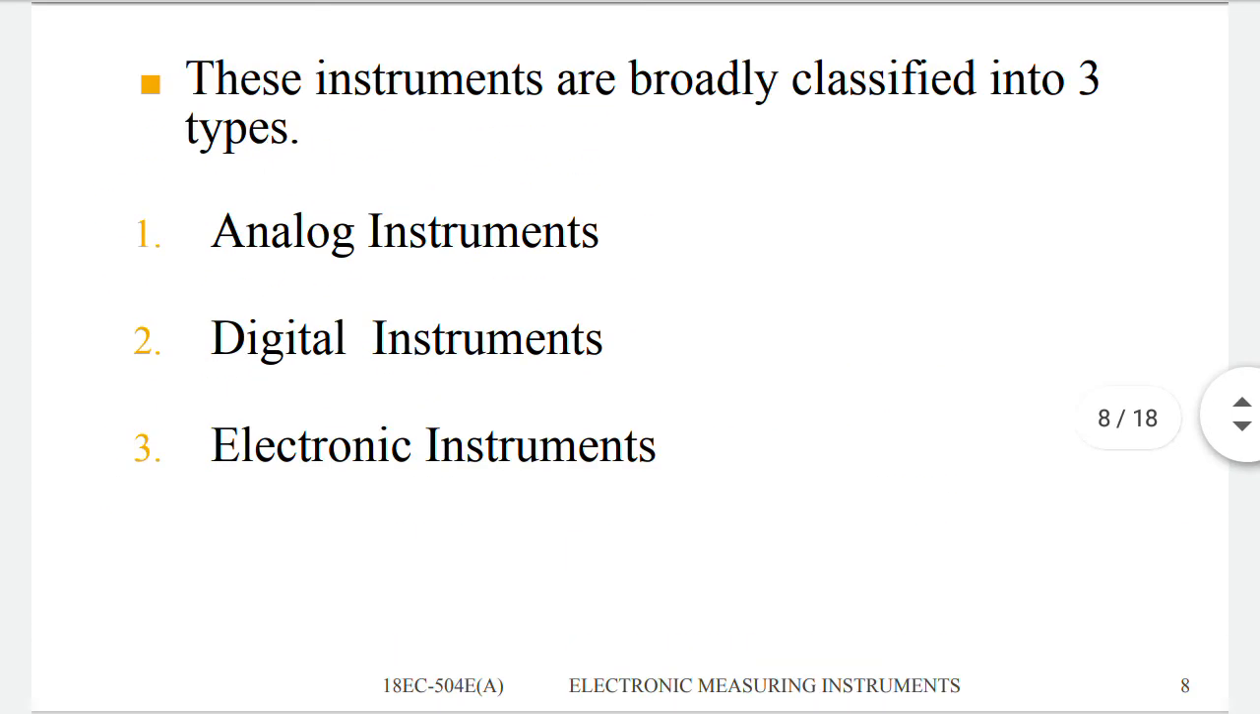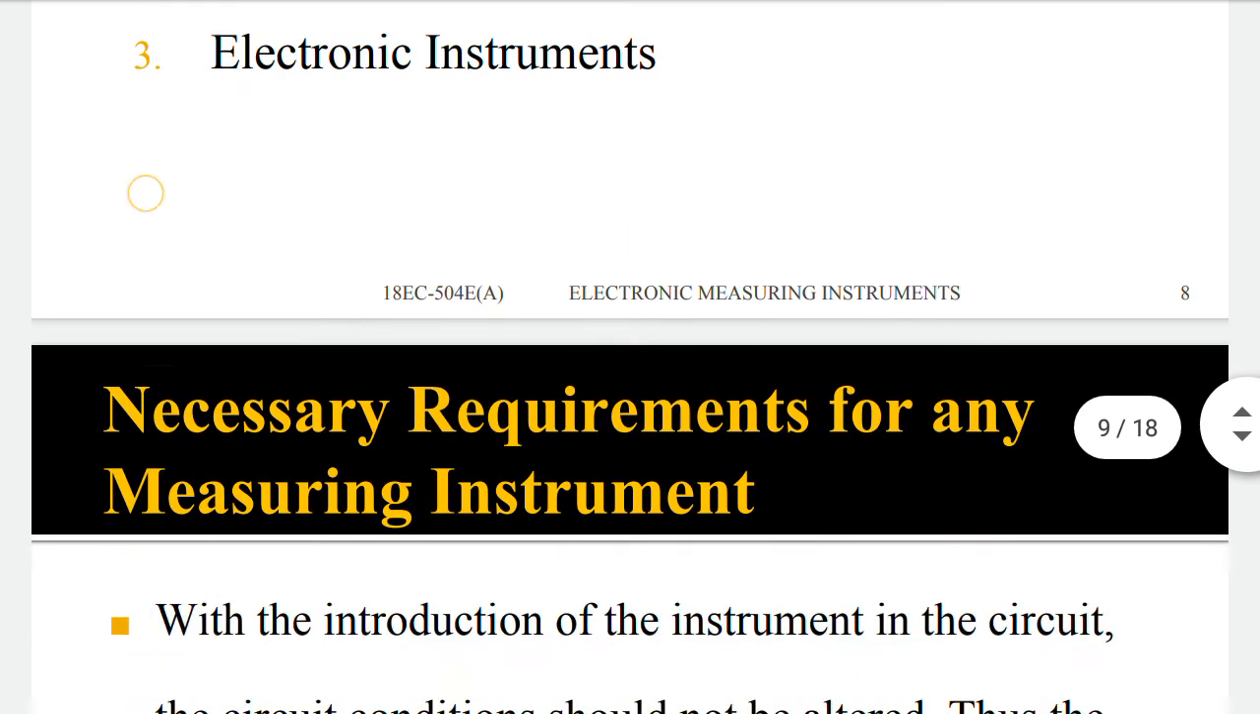Analog instruments consist of a pointer, that means continuous indication is there. The pointer in these types of instruments is deflection type, and in digital instruments there is a numerical readout. Electronic instruments can consist of any type.